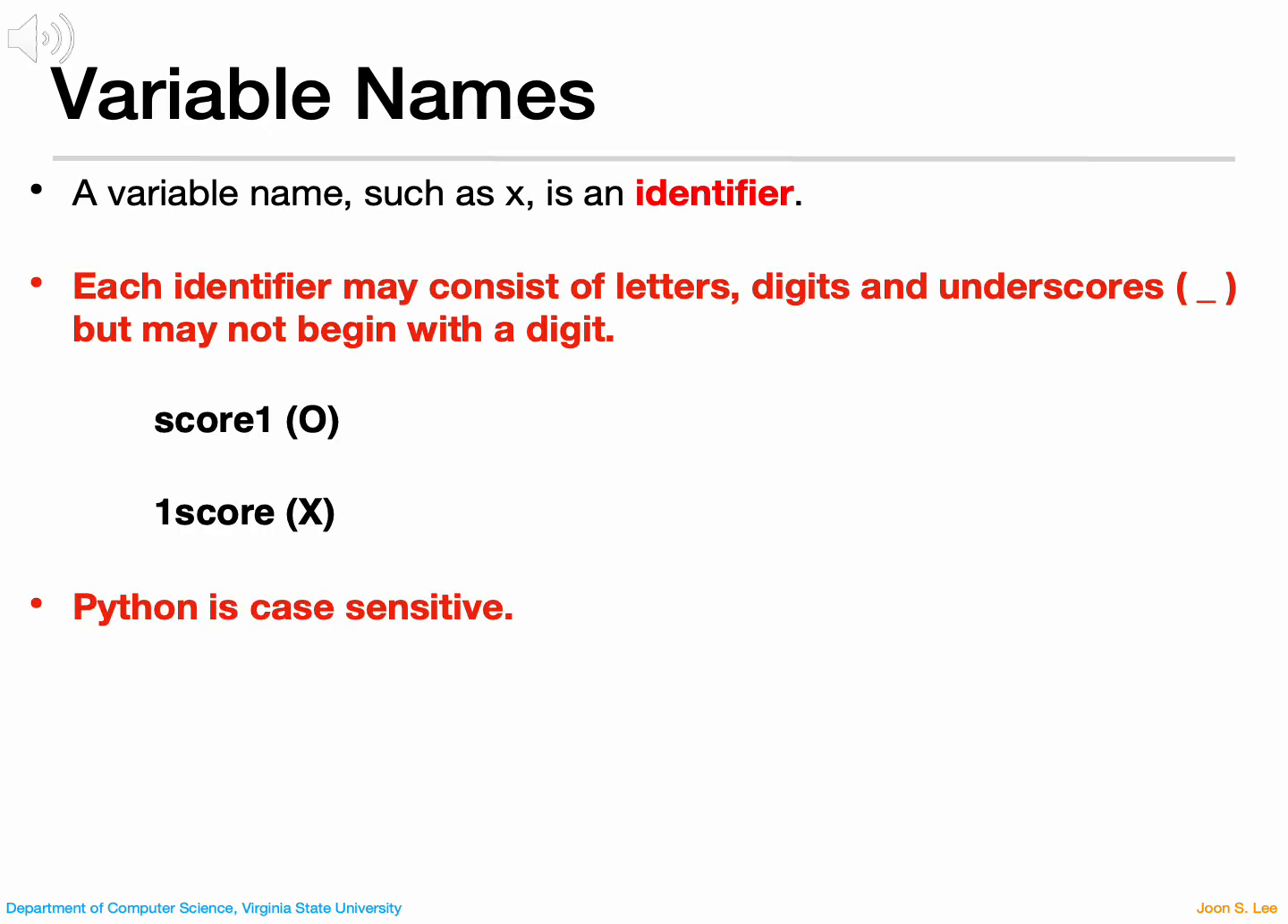A variable name such as x is called an identifier. Identifiers can include letters, digits, and underscores, but they cannot start with a digit. For example, score1 is fine, but 1score is not allowed. Python is also case sensitive, which means lowercase x and uppercase X would be treated as two different variables. So when naming variables, it's important to follow these rules carefully to avoid errors in your code.